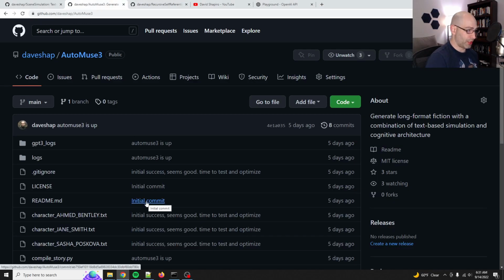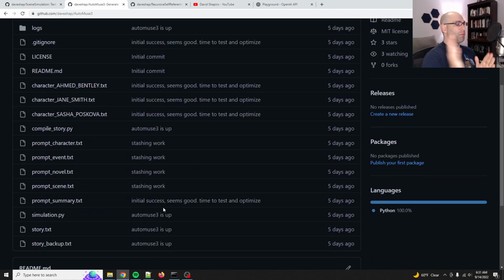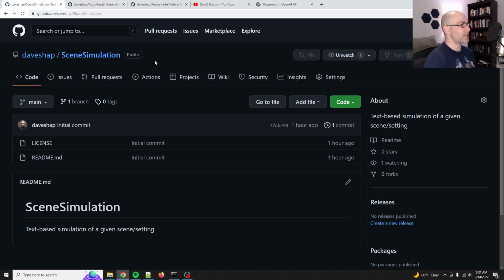Today, we're going to continue working on AutoMuse 3, but we're going to do a fine-tuning project because, as many of you observed, AutoMuse 3 didn't work so well. That's fine. This is a research project. So what I'm doing is breaking out into scene simulation. Basically, I'm going to try and create a fine-tuned model that will simulate just the scene aspect. So we'll see how well it does.